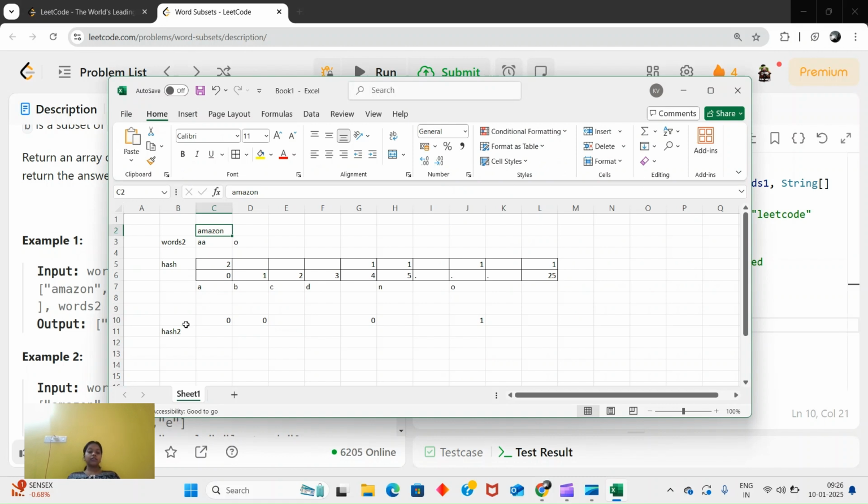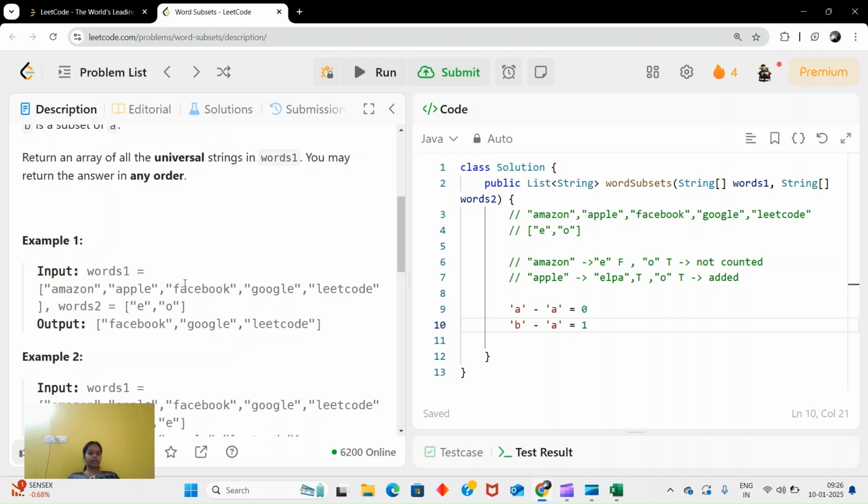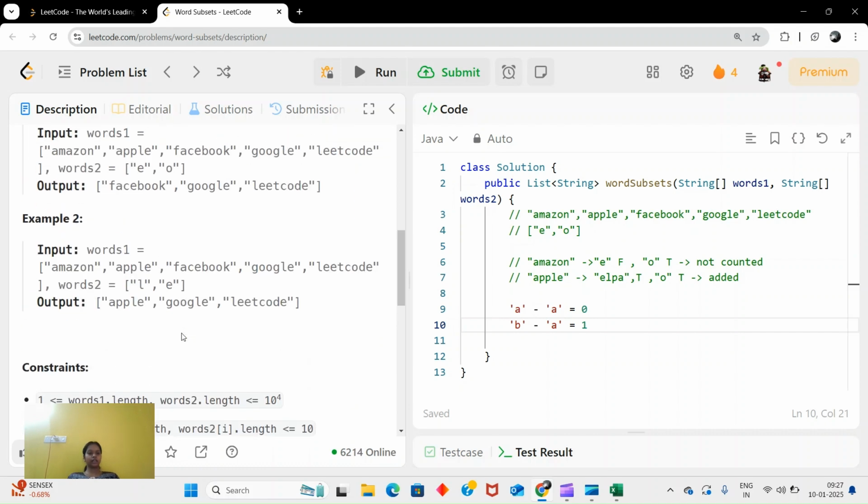But again for this Amazon, you are building hash 2 two times, one for AA, one for O. And this will be the same every time you are doing it with Apple, Facebook. Still you will be building that, or you can build that in the first, but the thing is, the data can be dynamic, we don't know how many are there. So here you can see the length, right?